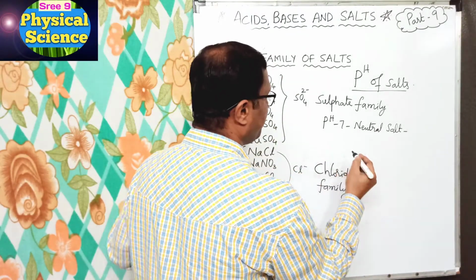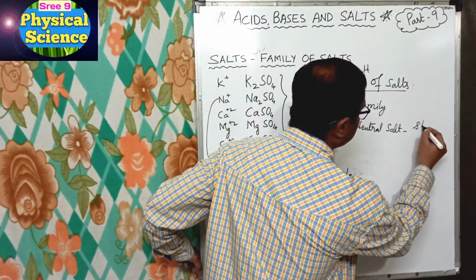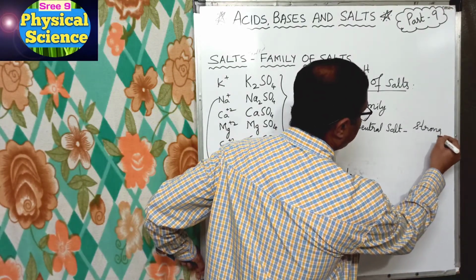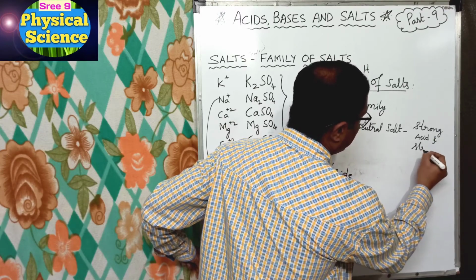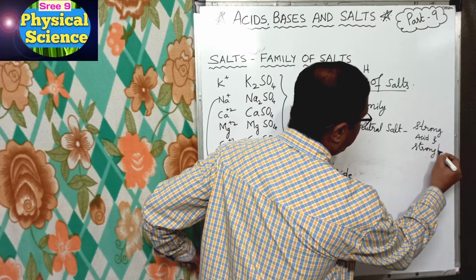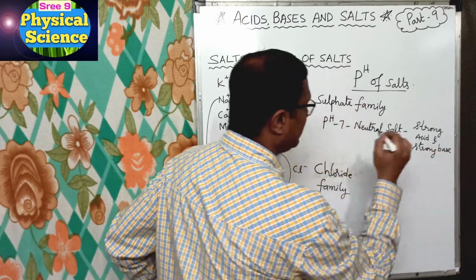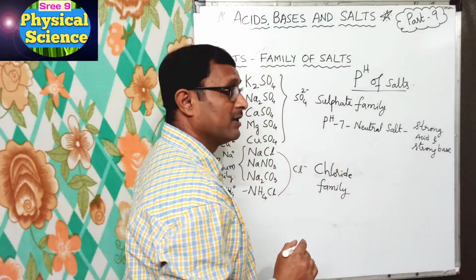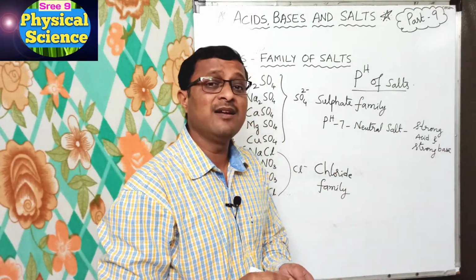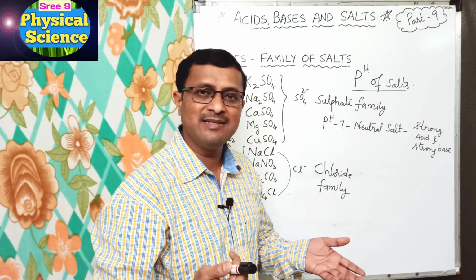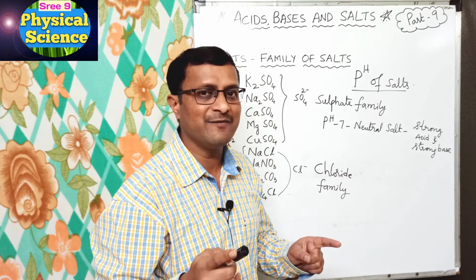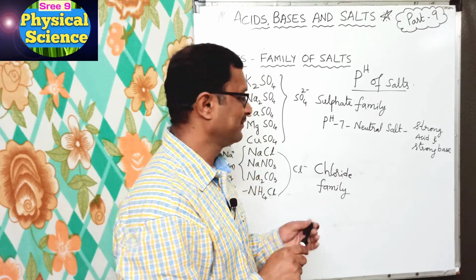Now coming to, here I am writing strong acid and strong base. Got it? Now coming to the salt from strong acid and weak base is acidic, their pH will be less than 7.